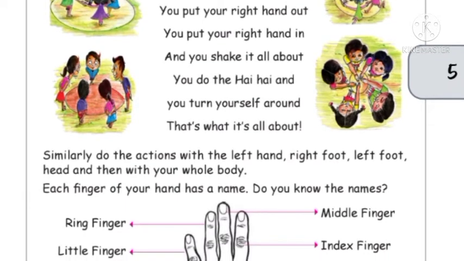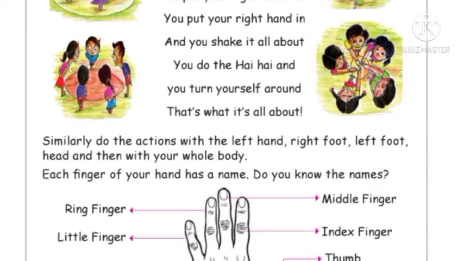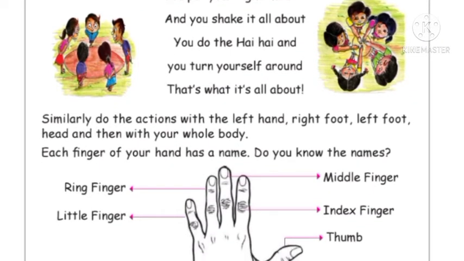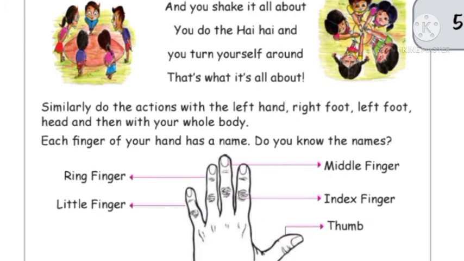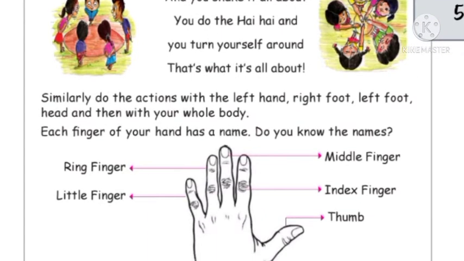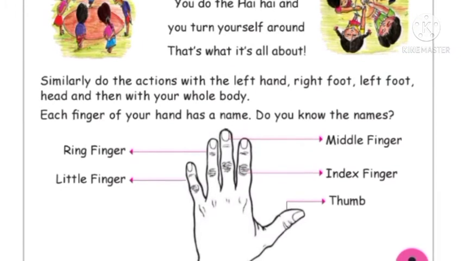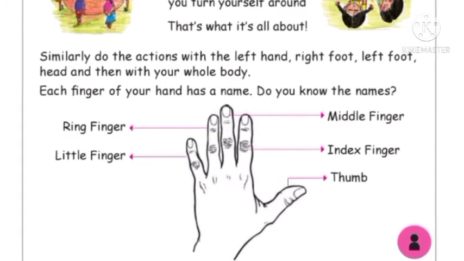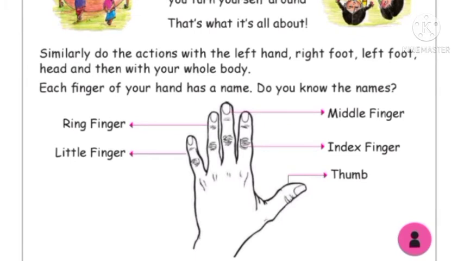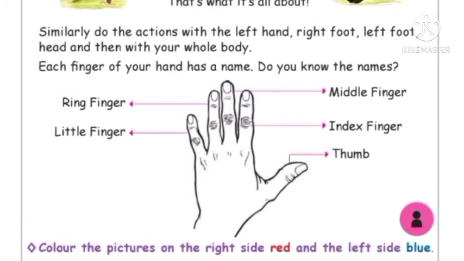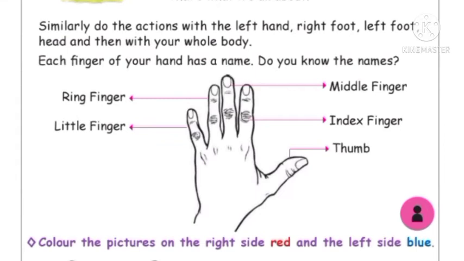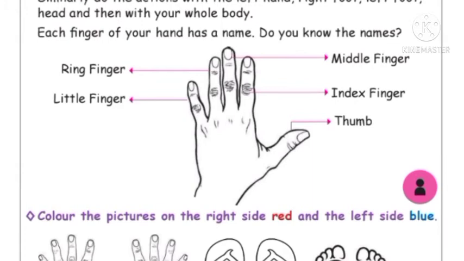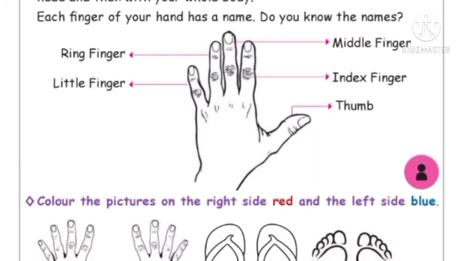Similarly, do the action with the left hand, right foot, left foot, head and then with your whole body. Now children, each finger of your hand has a name. Do you know the name? See, here is the name. Your hand has 5 fingers, and those 5 fingers have different names. The finger in the middle is called the middle finger and this is called the ring finger. This is the index finger, the small one is the little finger and this is the thumb.